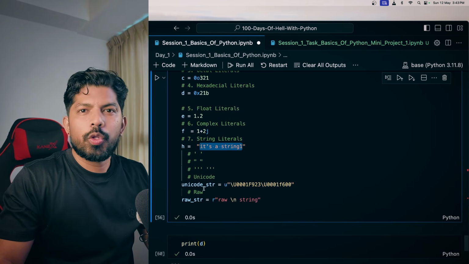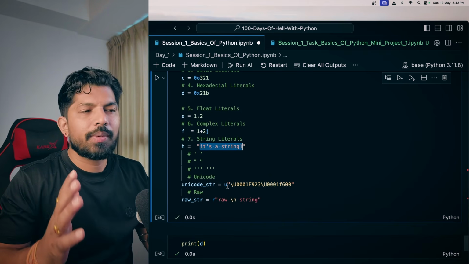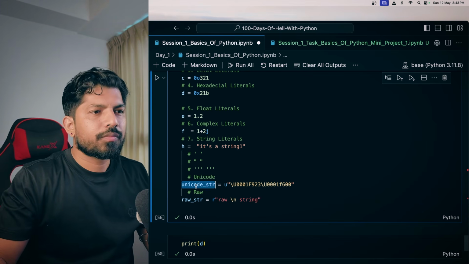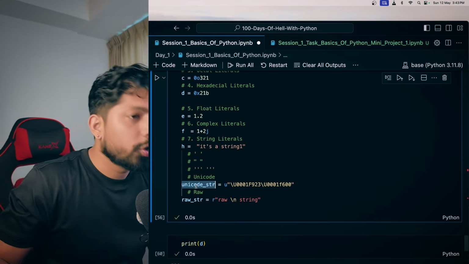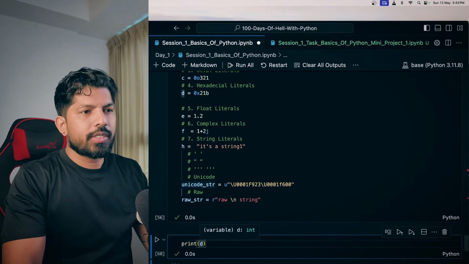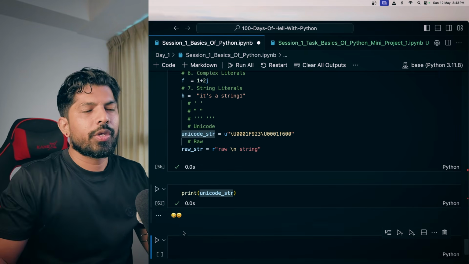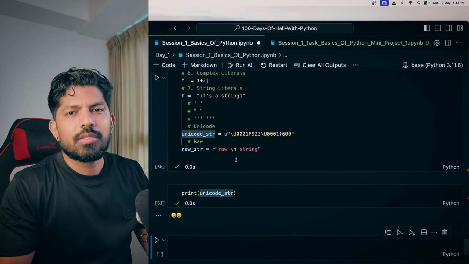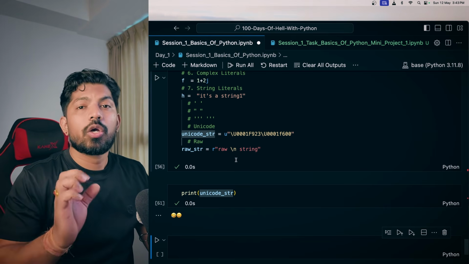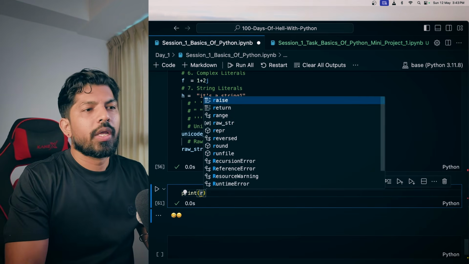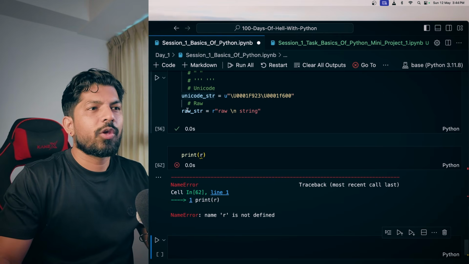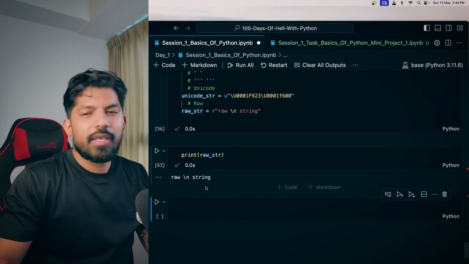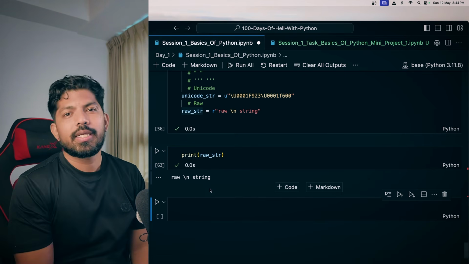Then we have the Unicode strings. Nowadays sometimes we have to print emojis and so many special characters, so you can use the Unicode string. You can just print it and you can see that we have the emojis here. And in raw strings we have things like \n and \t, which are raw strings. You can print those also, and when I hit shift enter, it gives me an error because I haven't typed the correct one. Here you can see that we have a raw string. So this is the basics of Python.